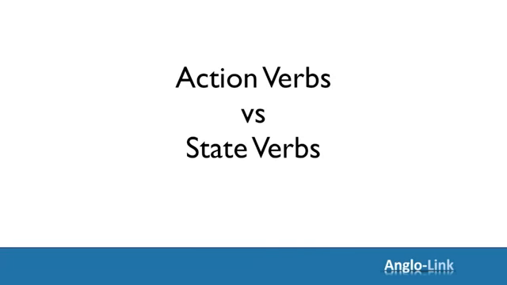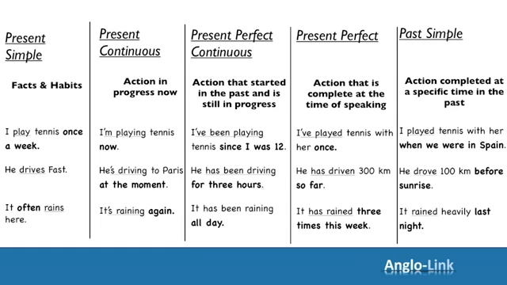Right, before we look at state verbs and differentiate them from action verbs, I'd like to give you a quick overview of the tenses that we've already looked at together. Let's review them with 3 action verbs: play, drive, and rain. So, remember, present simple was to speak about facts and habits.